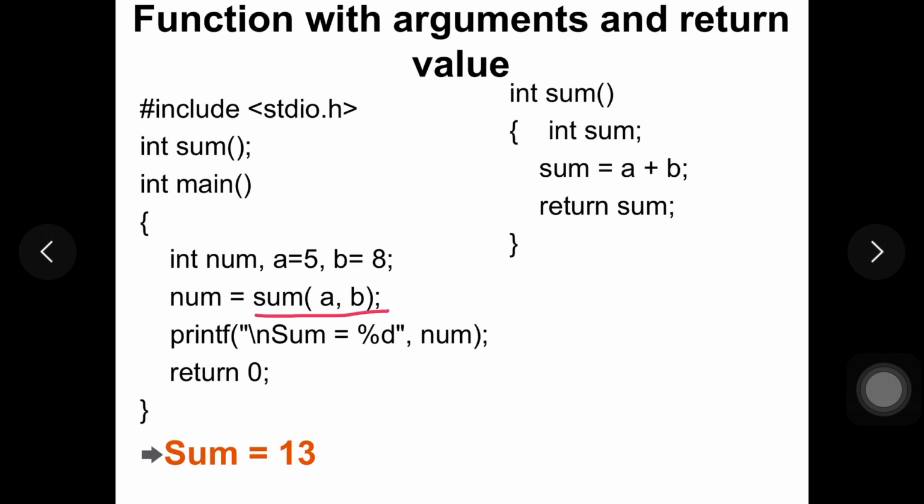And again, same thing here, you need to write variables a and b so that they receive the values of a and b, and the sum is performed. The return sum is done here, and that sum will be stored in num, and finally we print the sum, that is 13. So this is the last category, that is function with arguments and return value.